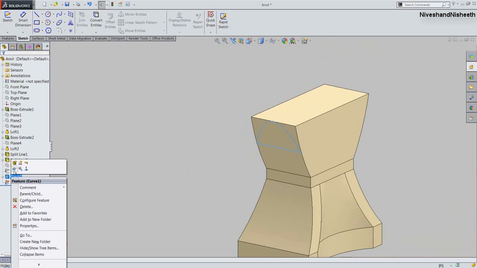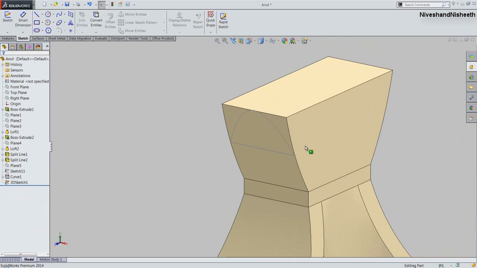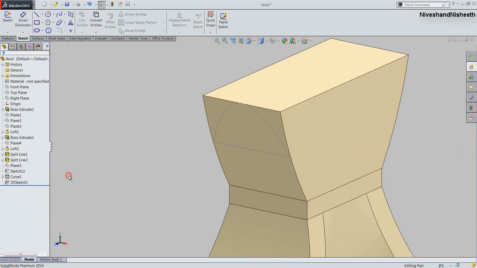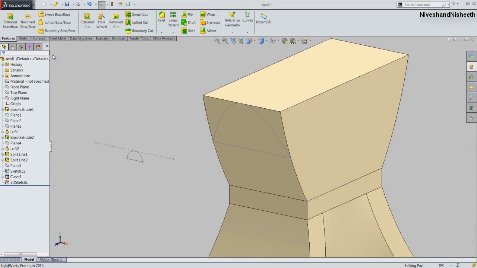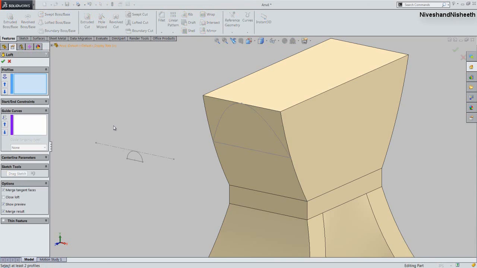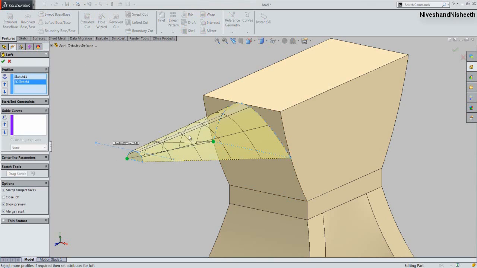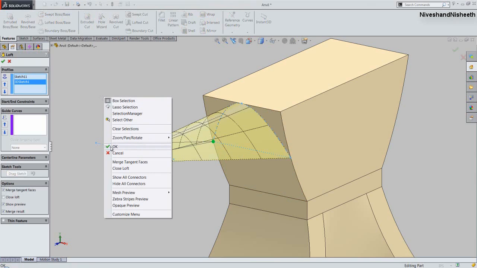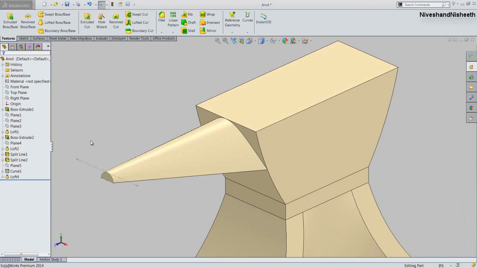Close the visibility of the projected curve. Open the visibility of sketch 1. Now we will activate the Lofted boss base command from here and select the sketch geometries on here, and click OK. Now see.